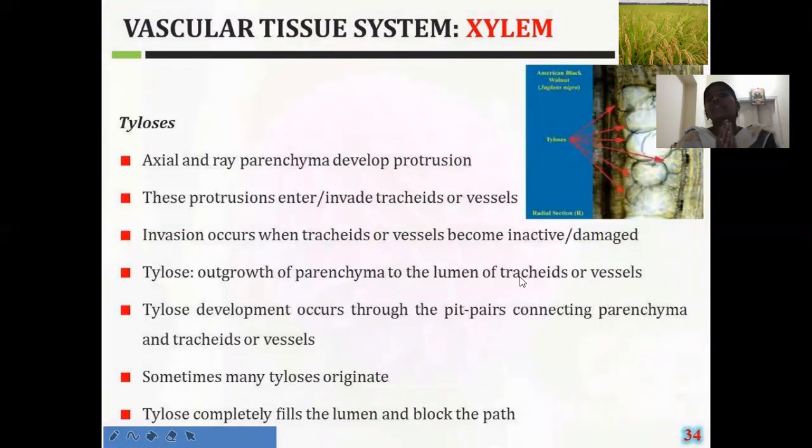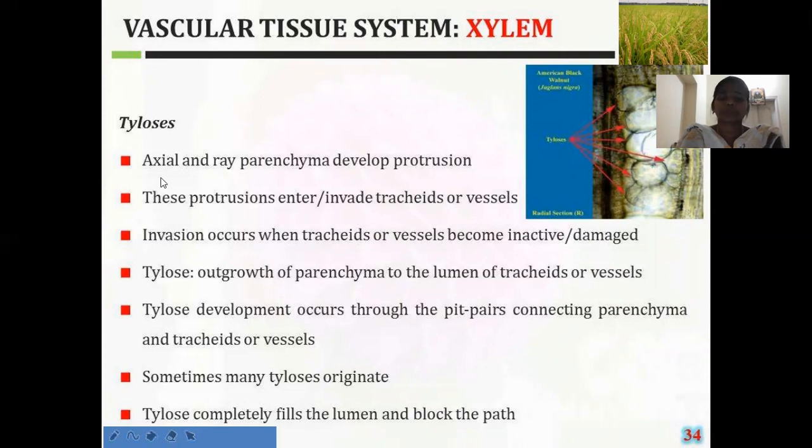Okay, what is the function of the xylem parenchyma? The major function of the xylem parenchyma is storing some ergastic substances like resins, gums, tannins. Due to that accumulation, it gives one peculiar odor to that wood. That means it gives a characteristic odor to the particular wood which has substances like gums, resins, and tannins.